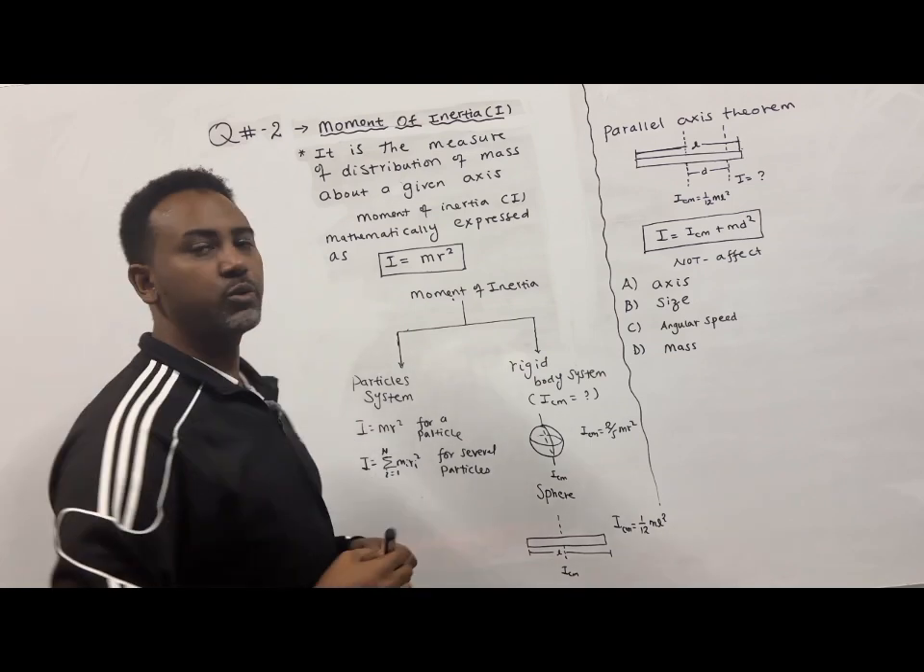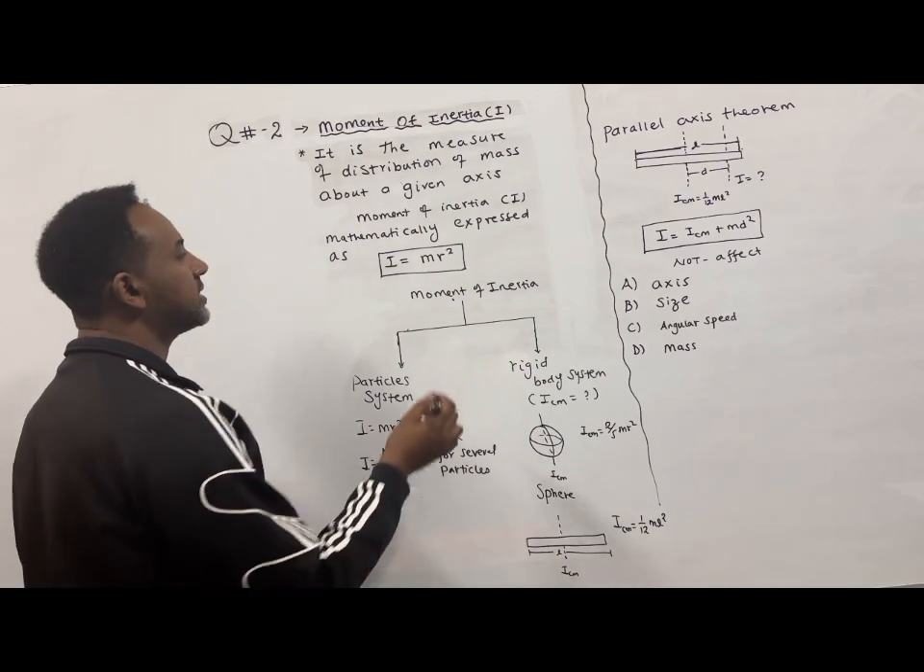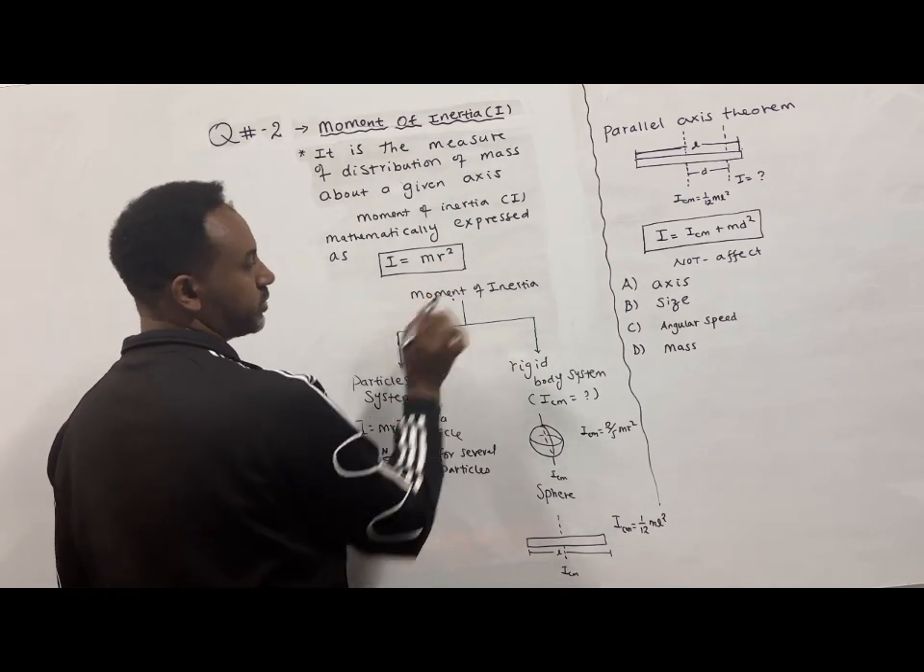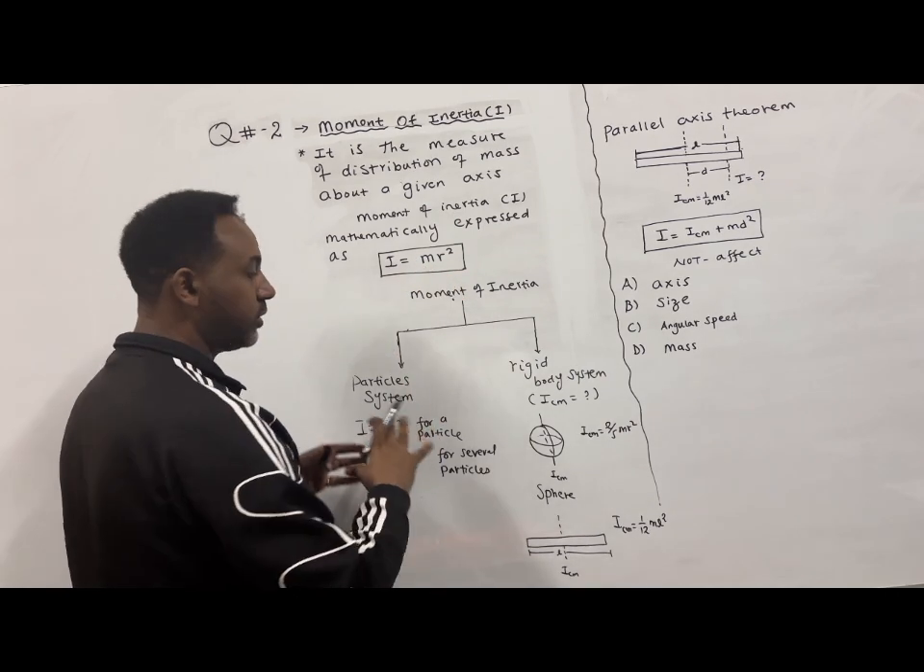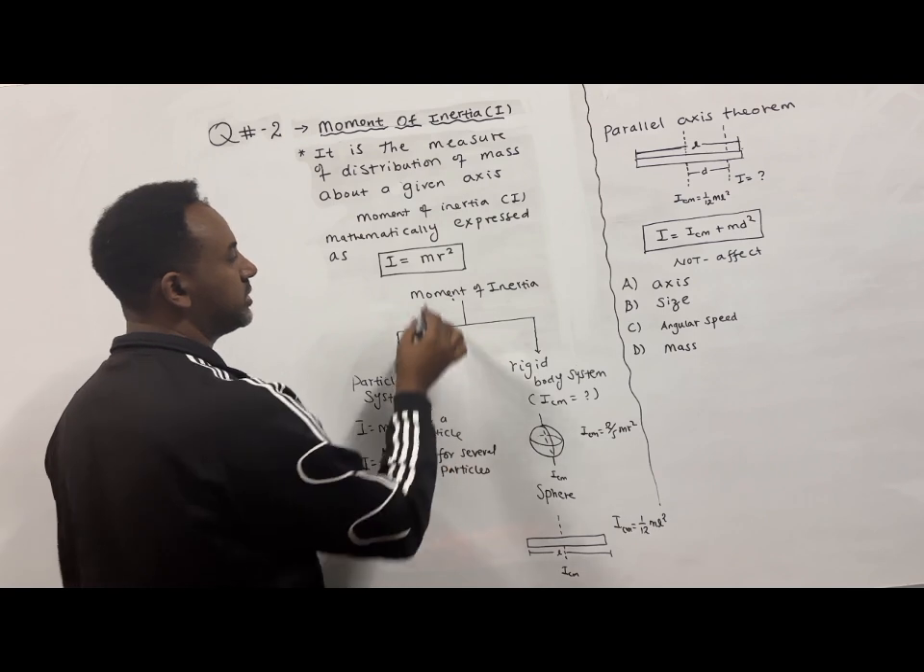And mathematically, moment of inertia can be defined as the mass times r squared. But here you have to know that there are different formulas depending on the particles, or rigid body systems.